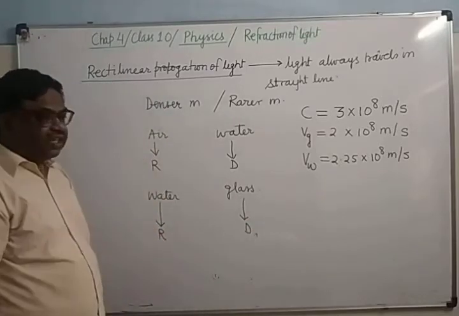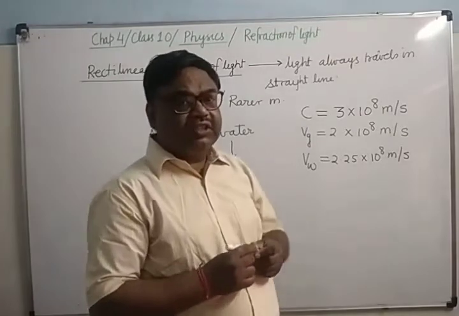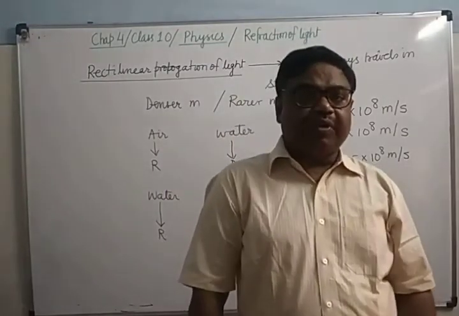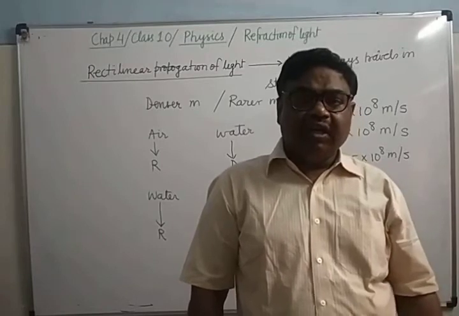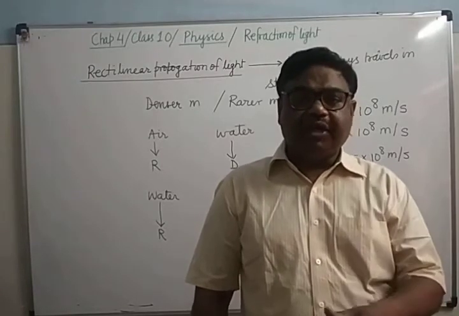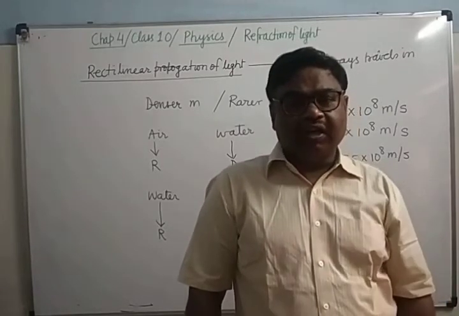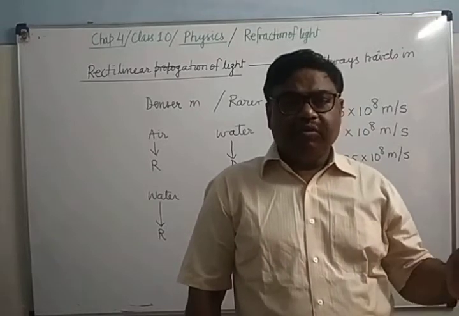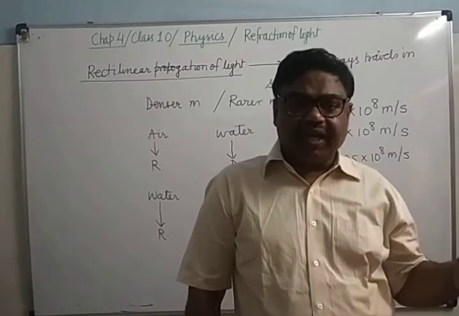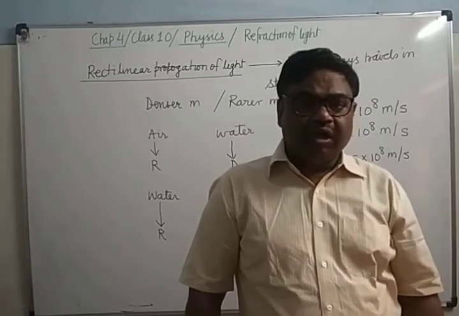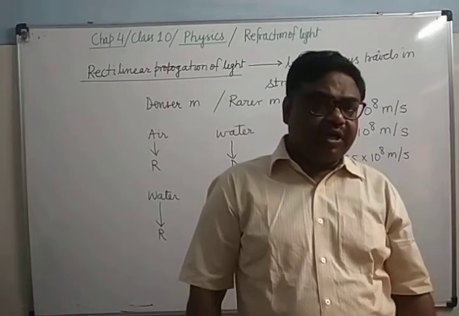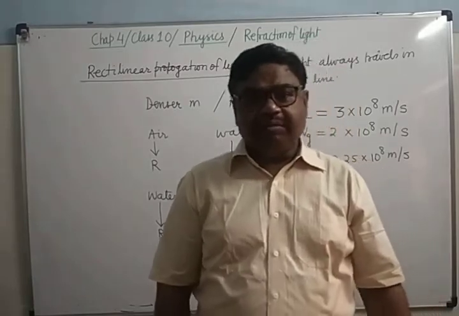So rarer and denser optical medium are relative properties. A medium is said to be rarer as compared to another if the speed of light in that medium is more as compared to the other. Any medium will be rarer in comparison to another medium if the speed of light in that medium is more as compared to the other medium. Then it will be the rarer medium.